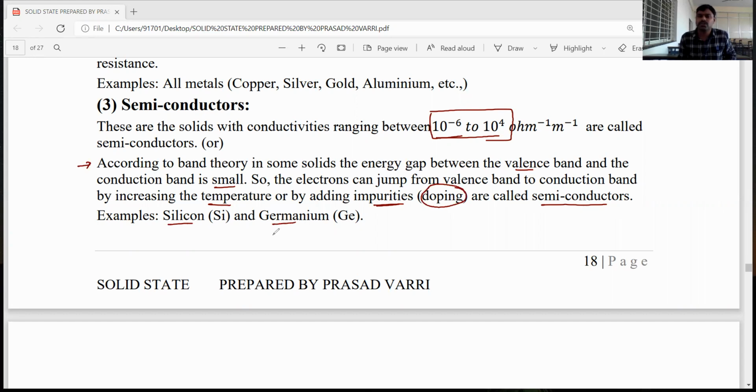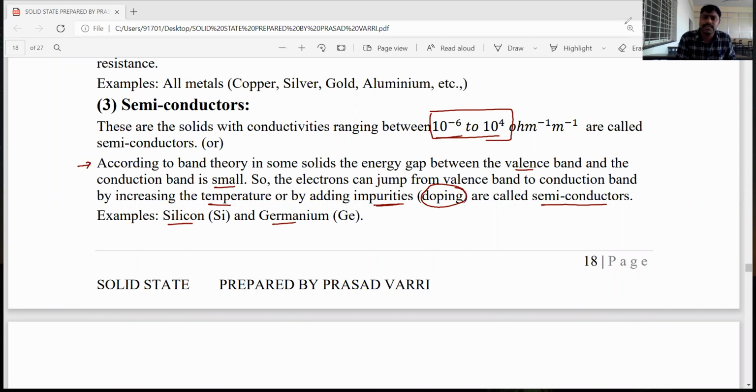Okay, dear students. These semiconductors are again divided into two types: one is intrinsic semiconductors, the second one is extrinsic semiconductors. We need to discuss what intrinsic and extrinsic semiconductors are, the types of extrinsic semiconductors, and applications of semiconductors, which are also very important. Later we will discuss magnetic properties.